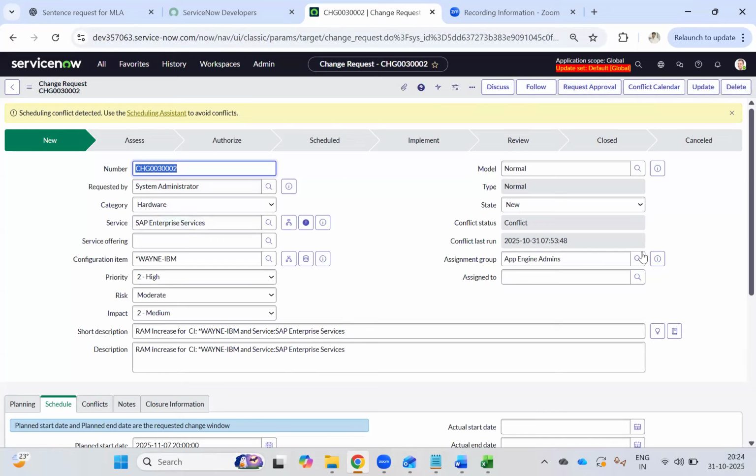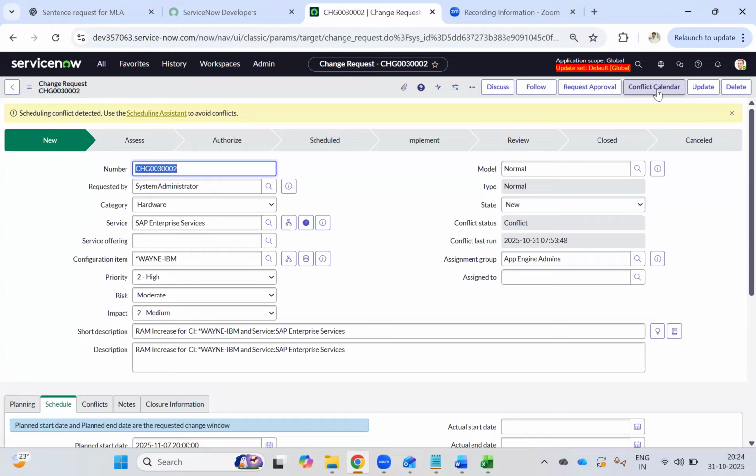So now if you see, there are two things showing. One is conflict calendar, the other one is schedule assistance. Okay, so what is this schedule assistance? What is this conflict calendar? So let's understand one by one. Okay, conflict calendar is nothing but, in case the app engine admin team is executing this change, correct?